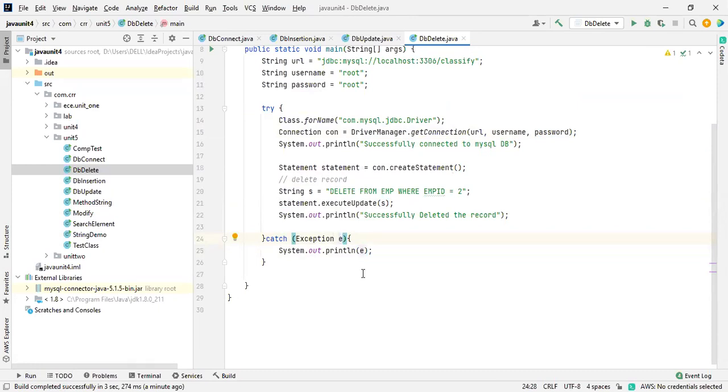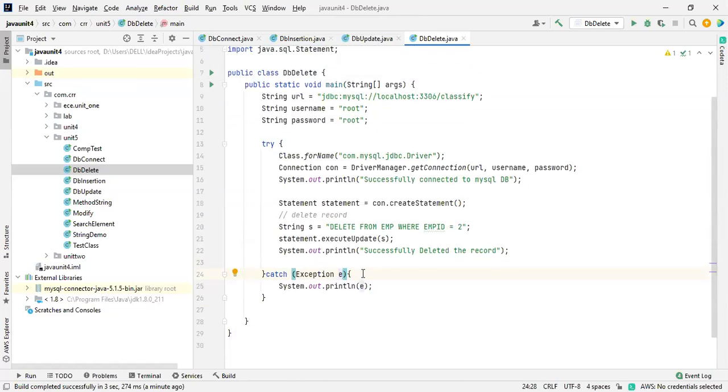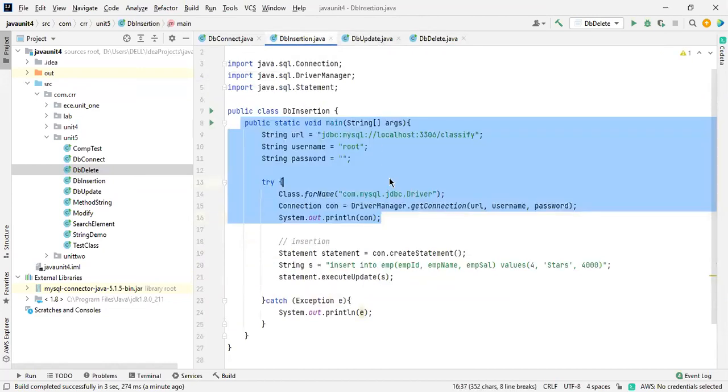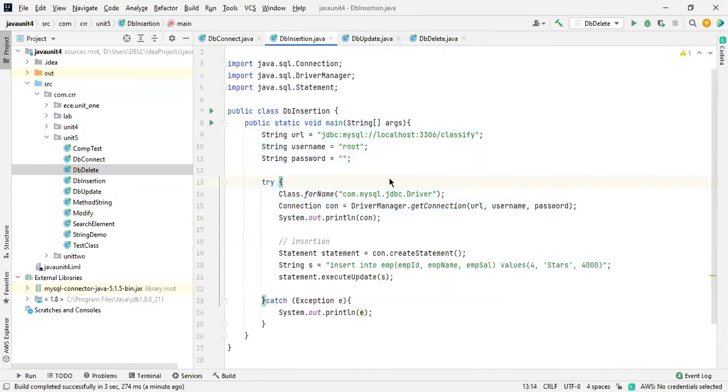There are small things I need to explain. Tomorrow I will conclude it, and at the end of the 5th unit I will give you the notes on this. Okay, please try and practice all these things. Without practice you won't get all these things. So how we made the connections, how we insert the data, the selection process, as well as the deletion and updating of the data, and for that you need the external libraries. Why am I explaining so many times? Because this is new to you, that's why I'm telling this.